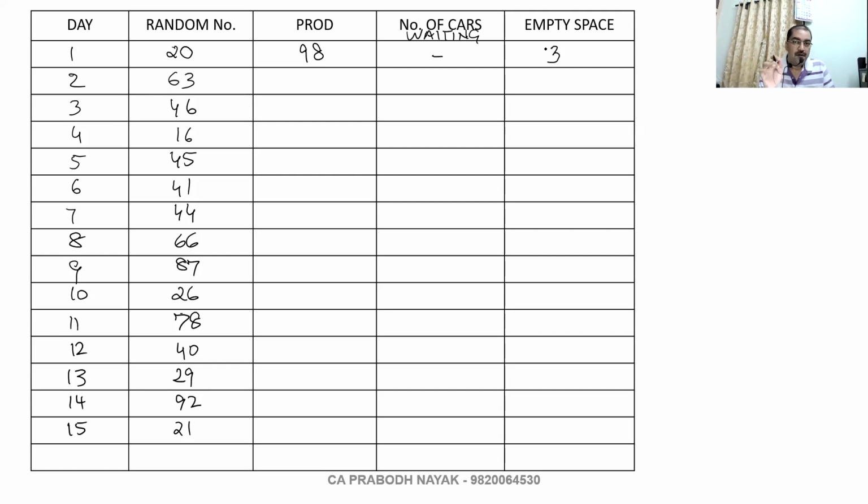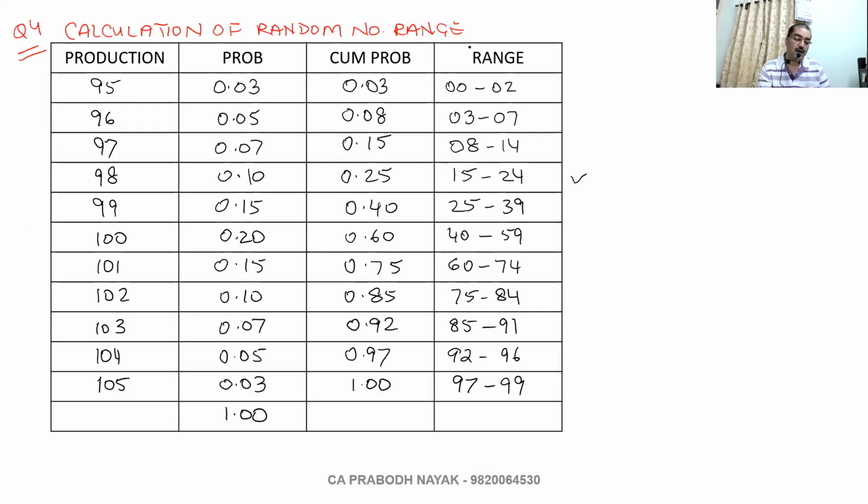Did you understand? The boat can carry 101 cars. You have produced 98 cars. So there will be nothing waiting. The entire 98 cars will be loaded onto the boat, on the ferry. But the ferry has a capacity of 101. So out of 101, you have occupied only 98 spaces. So how many spaces are empty? 3 spaces. Okay. Next one, 63. 63 comes over here. So 101 cars.